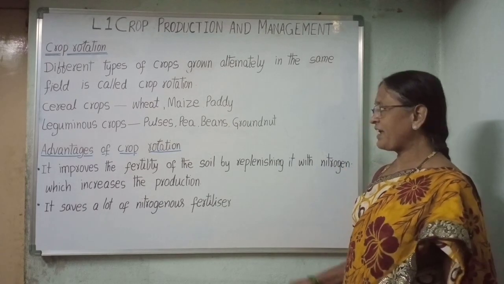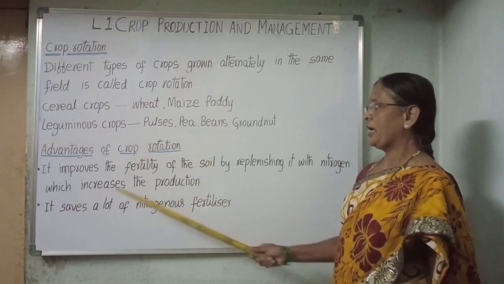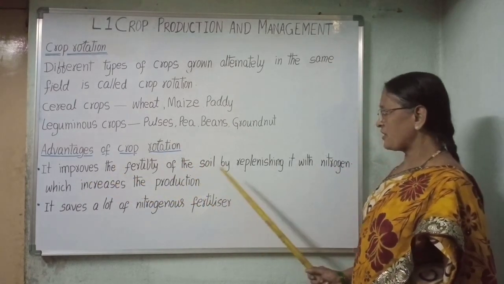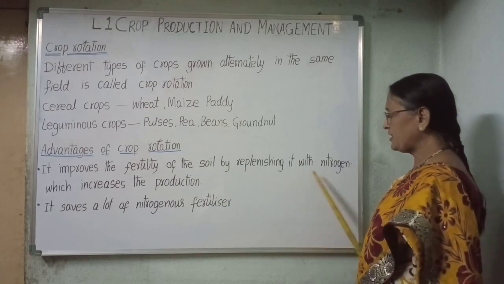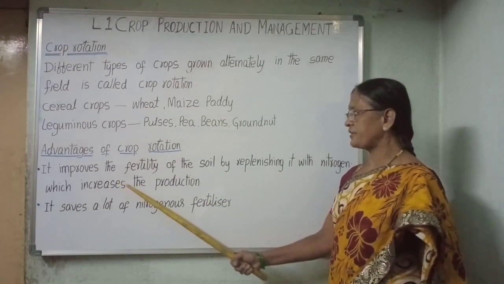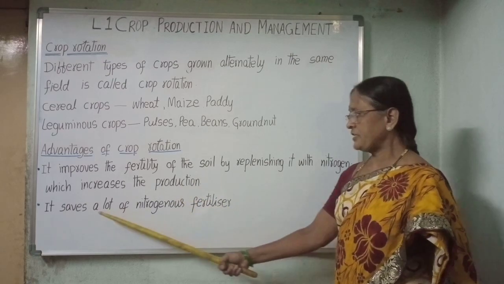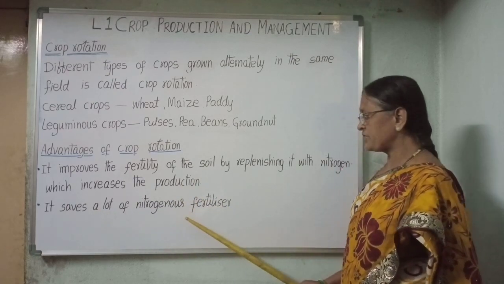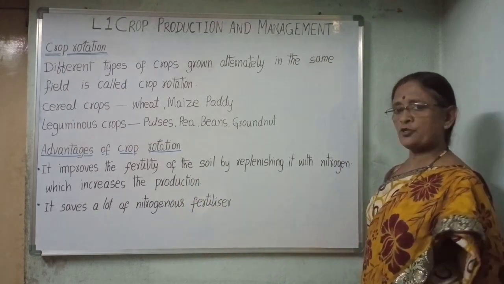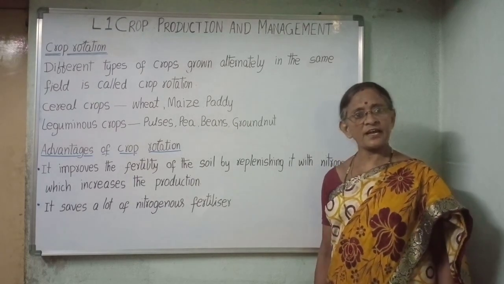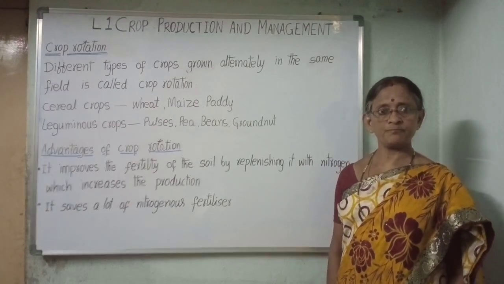Let us see the advantages of crop rotation. It improves the fertility of the soil by replenishing it with nitrogen, which increases the production. It saves a lot of nitrogenous fertilizers, so there is no need to add the nitrogen fertilizers to the soil.